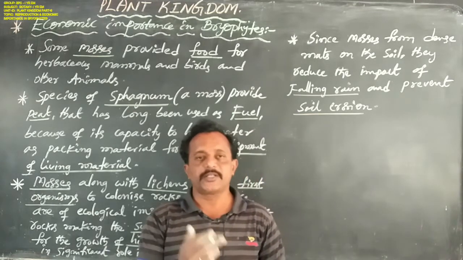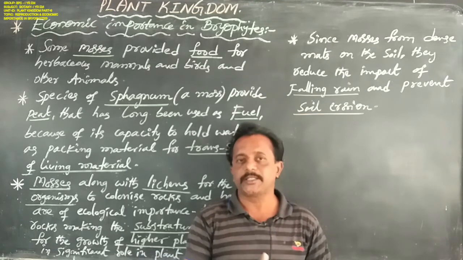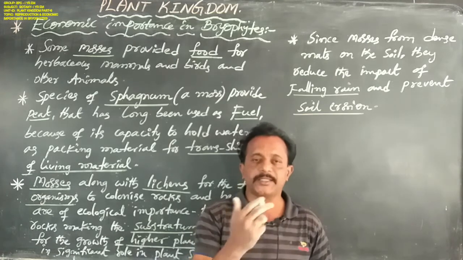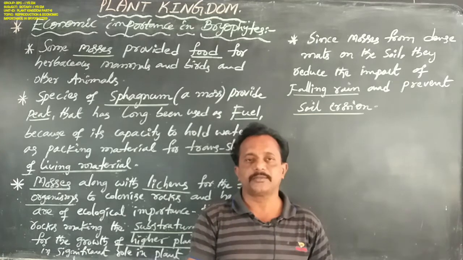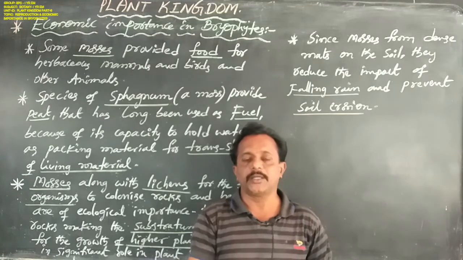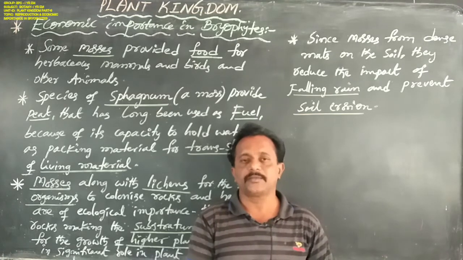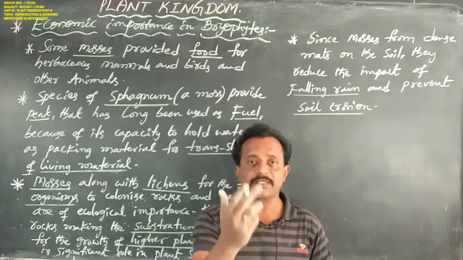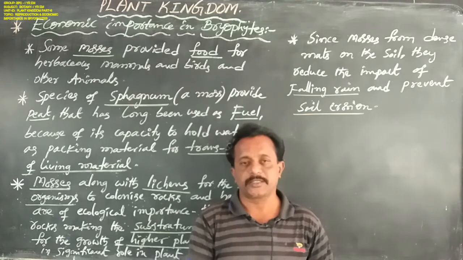In previous classes we discussed the characteristics of algae: habitat, thallus organization or plant body organization, reproduction, and classification, that is Chlorophyceae, Phaeophyceae and Rhodophyceae, the divisions of algae and their characteristics.